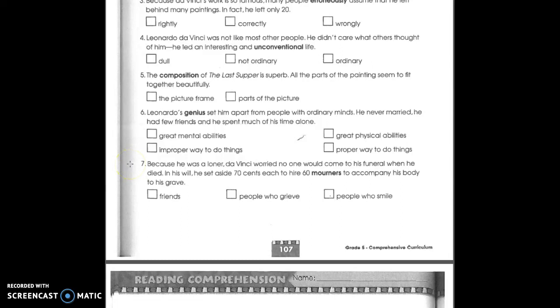Number 7. Because he was a loner, Da Vinci worried no one would come to his funeral when he died. In his will, he set aside 70 cents each to hire 60 mourners to accompany his body to his grave. What does the word mourners mean? Friends, people who grieve, people who smile.